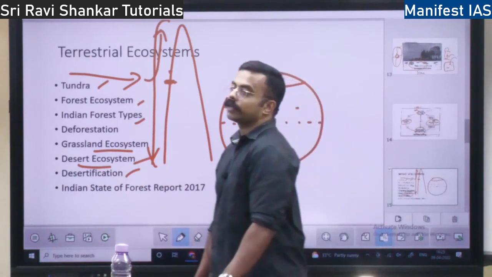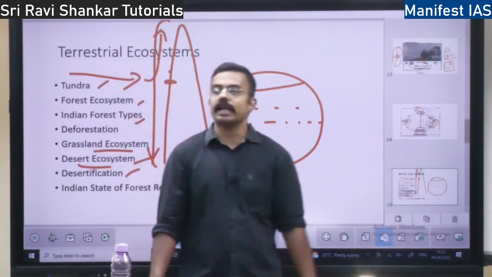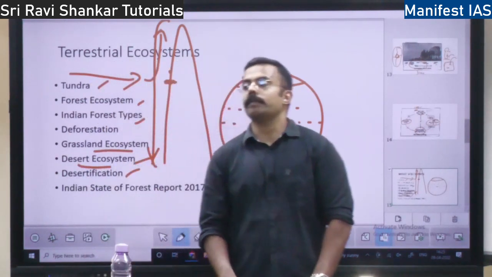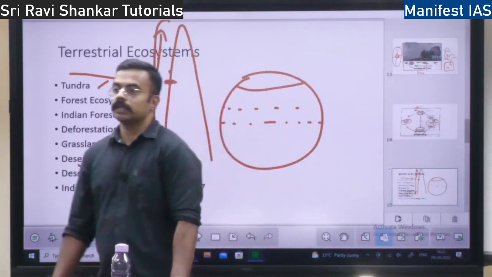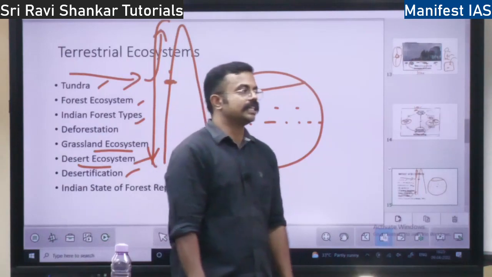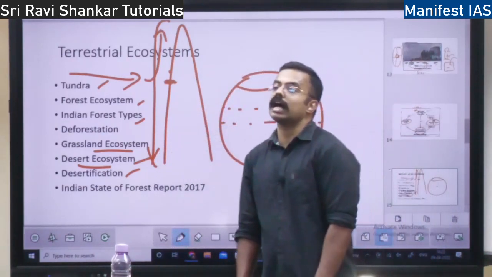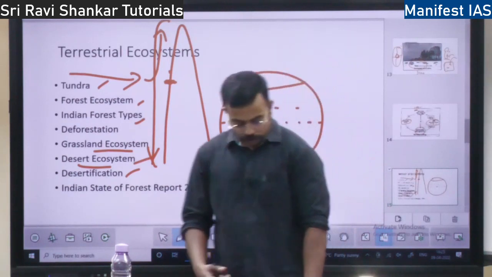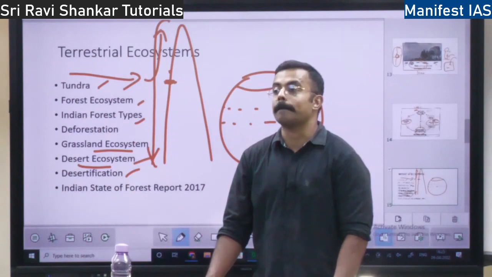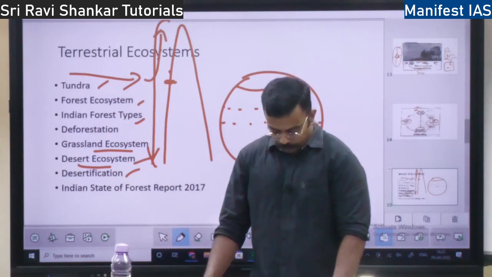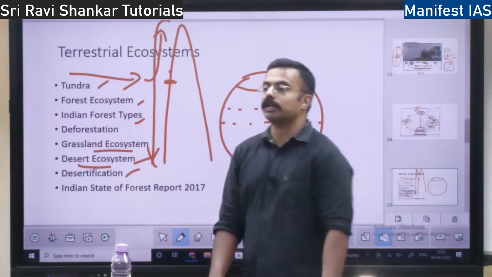So how do we combat desertification? How do we protect the soil? One is stop using chemical fertilizers, go for organic farming. Then you have Pradhan Mantri Krishi Sinchayee Yojana, Paramparagat Krishi Vikas Yojana, right? We should also support Sadhguru's campaign. Then you have National Afforestation Program, National Mission for Green India. So many programs are there.